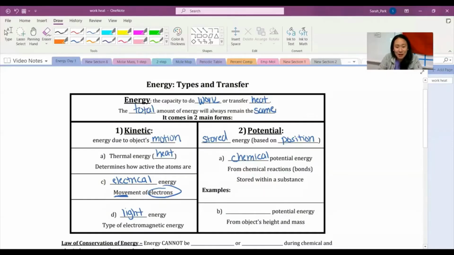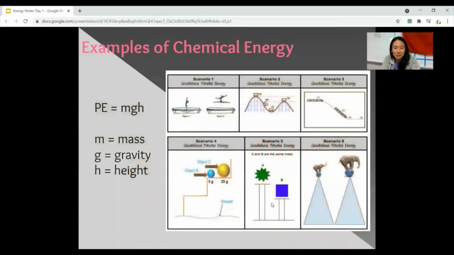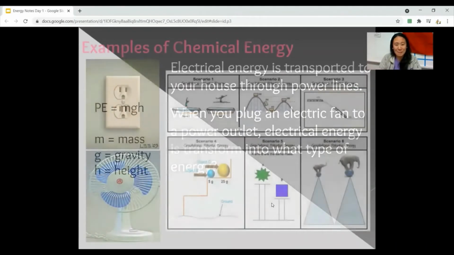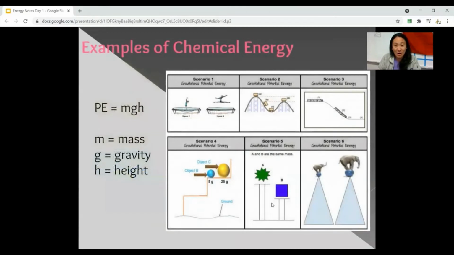Okay, the other type of potential energy here is gravitational. You talk a lot about this in physics next year, if you're taking physics, and it's all about height and mass. So gravitational potential energy is all about how heavy they are. It has to do with gravity and how tall they are. So this is all about where they are, where are they going, right?